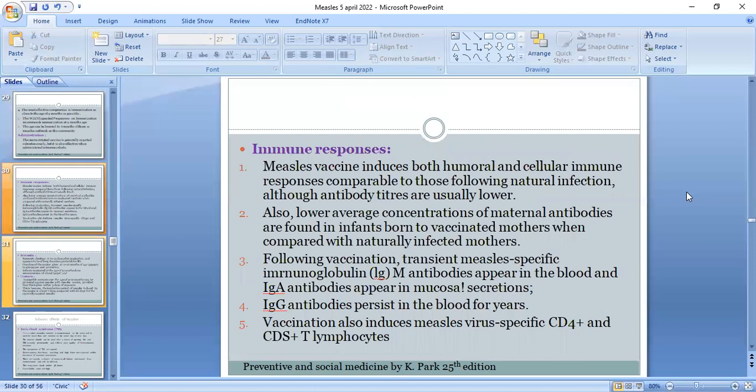Immune responses. Measles vaccine induces both humoral and cellular immune responses comparable to those following natural infection, although antibody titers are usually lower. Also, lower average concentrations of maternal antibodies are found in infants born to vaccinated mothers when compared with naturally infected mothers. Following vaccination, transient measles-specific immunoglobulin M (IgM) antibodies appear in blood and IgA antibodies appear in mucosal secretions. IgG antibodies persist in blood for 3 years. Vaccination also induces measles virus-specific CD4 plus and CD8 plus T lymphocytes.